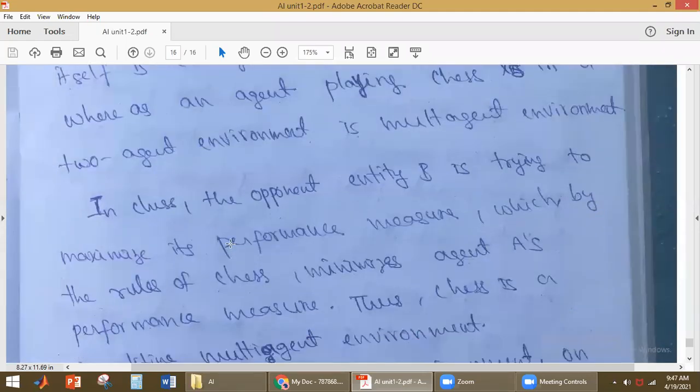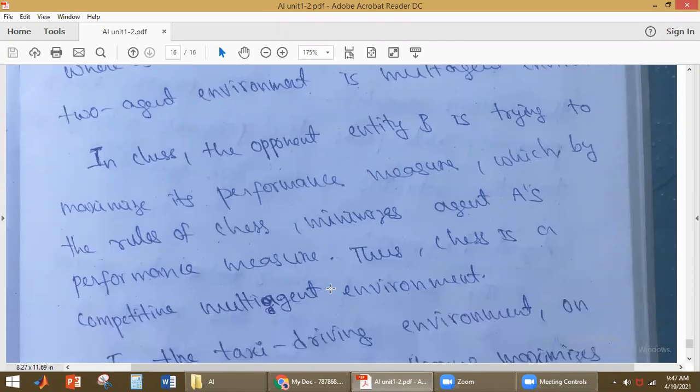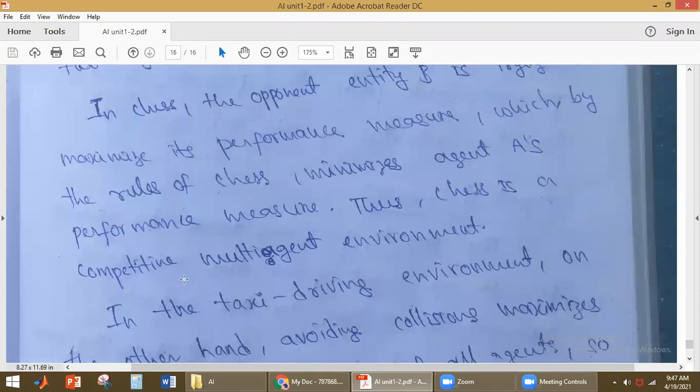So what happens in chess? The opponent, for example B, is trying to maximize their performance. From the rules of chess, we can say that the performance of A is reduced. So this type of environment is called a competitive multi-agent environment. Here, when the performance of one agent is maximizing, the performance of the other agent is minimizing. That is why it is called a competitive multi-agent environment.